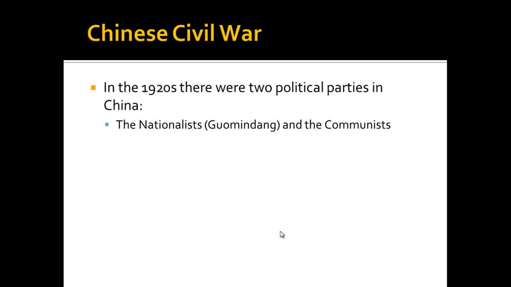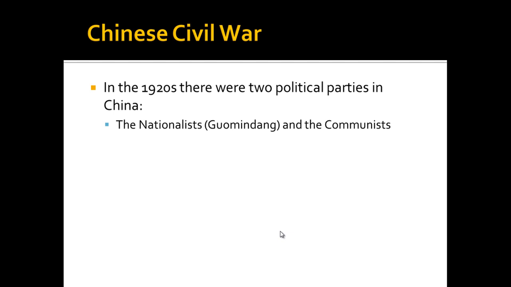So a lot of this political turmoil is getting people in the Chinese countryside to turn to the revolutionary ideas of Marx and Lenin, and of course these people will be supported by the Soviet Union. The Soviet Union sees an opportunity here, and they're more than willing to train Chinese students and military officers to lead a communist revolution. And by the 1920s, a small group of Chinese communists had formed their own political party. So you have real division in China during the 1920s.